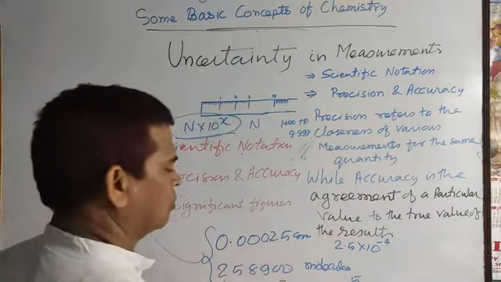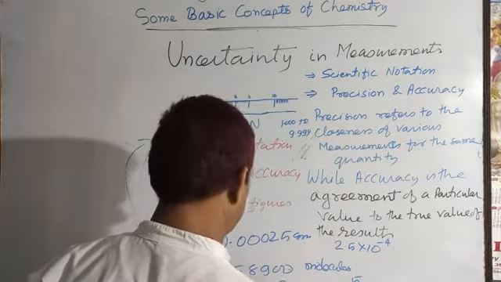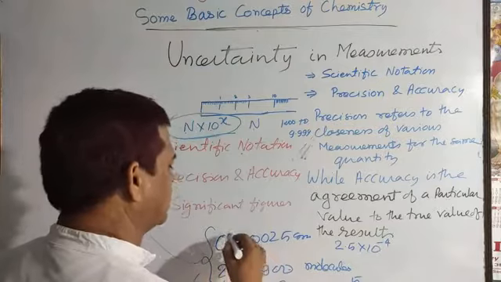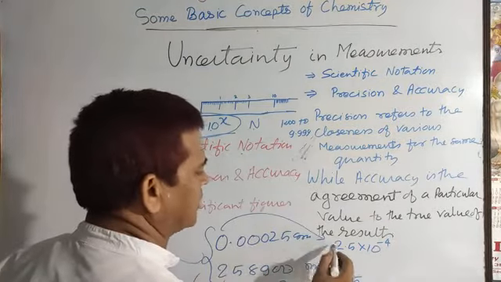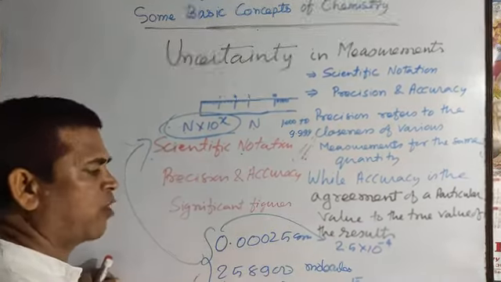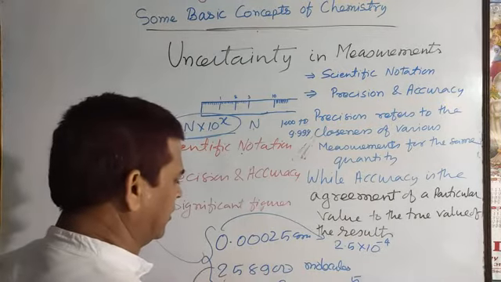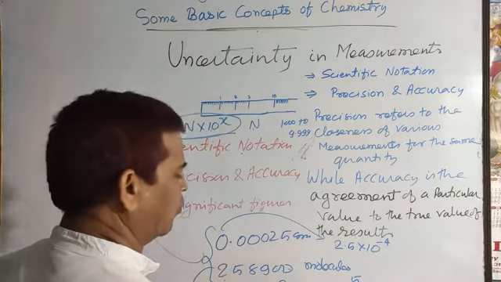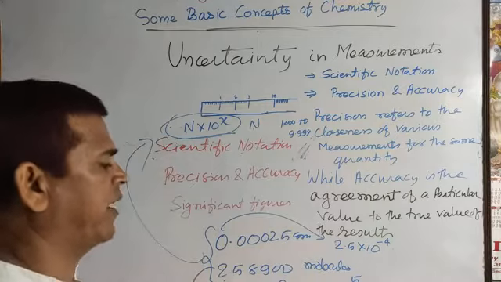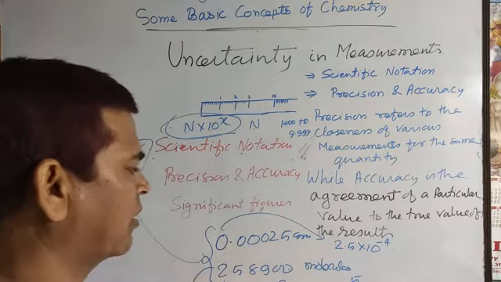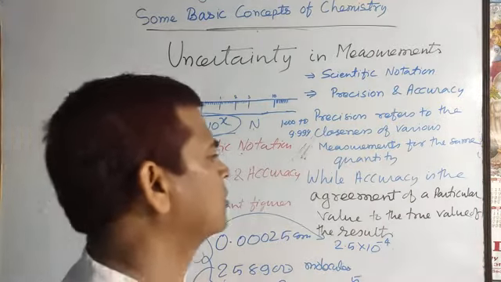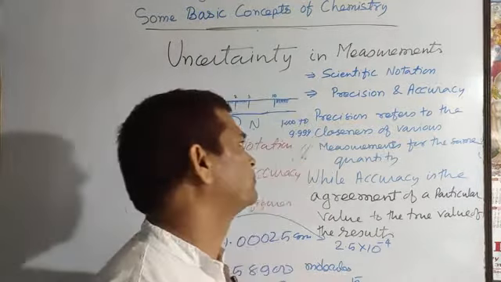Okay, this is the scientific notation. The value is the same. One is expressed in scientific notation as 2.5 into 10 to the power minus 4, and this one as 2.589 into 10 to the power 5. That is easier to express during chemical calculations.